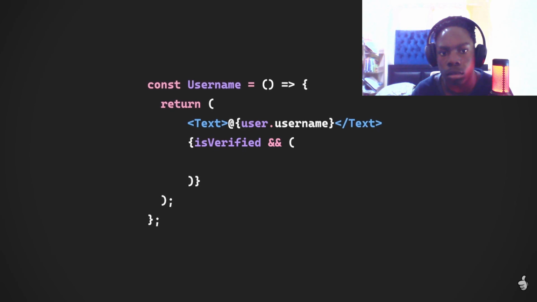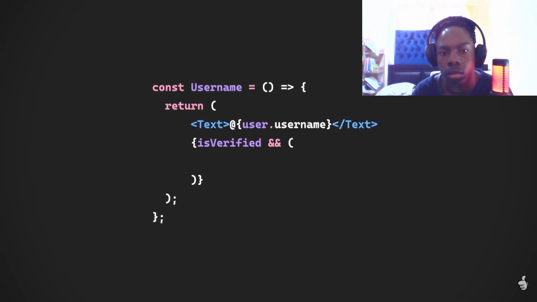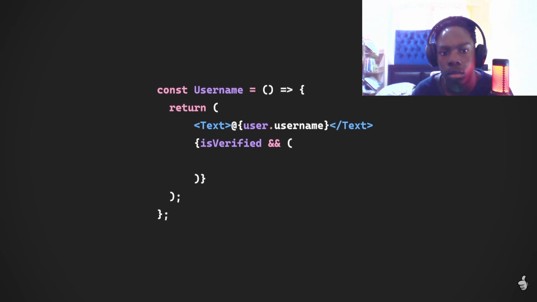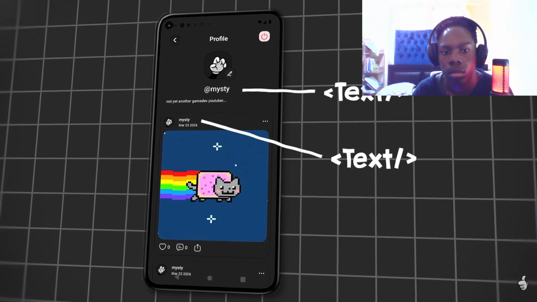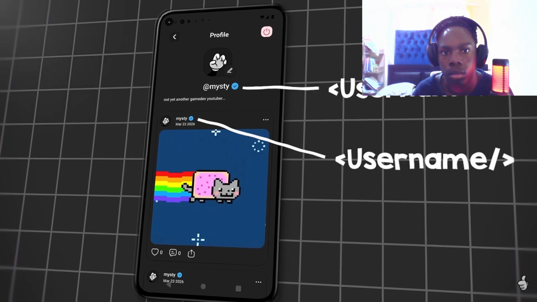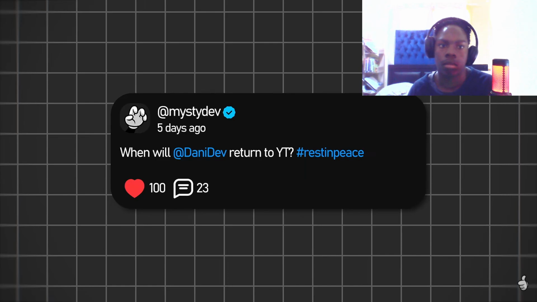And then I'll run a check if the user is verified, which is just a bool I added in the users table. If the user is verified, I'll add a verification badge to the right of the username, which is just a vector image I found on Google. And now, wherever I want to show the username of the user, I'll just add the username component and the ID of the user.